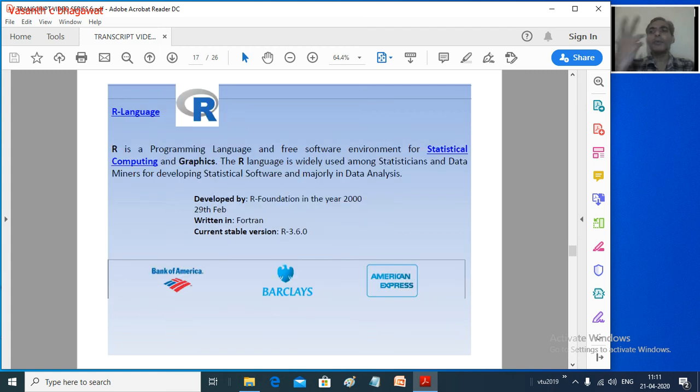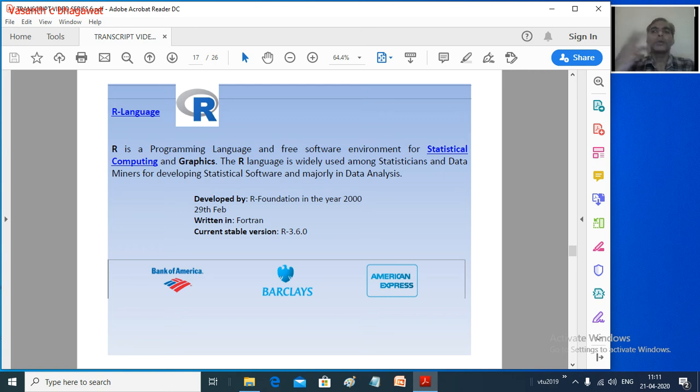The next very popular language for doing analytics is the R language. I think many of you might have heard of the R programming language, which is very powerful for statistical analytics, business analytics, or data analytics. A lot of data scientists use R for analytics.